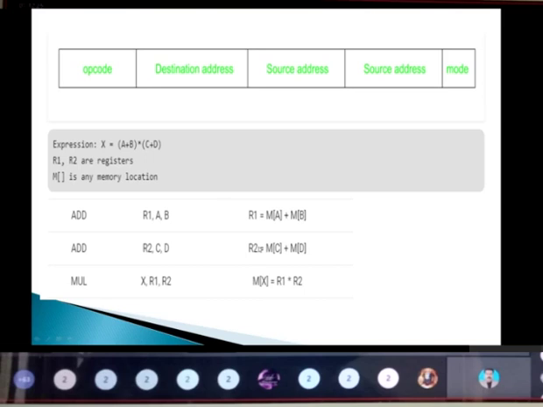So we got R1 and R2, that is A plus B and C plus D. Next I want to do the multiplication operation between A plus B and C plus D. So I'm going to do the multiplication operation, that is mul R1 comma R2, and I'm going to store the result in one memory location, that is X, because here we are given X. So in the memory location of X, these two values will be multiplied and stored. This is about the three address instructions.